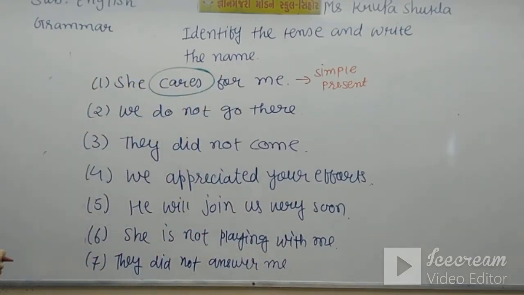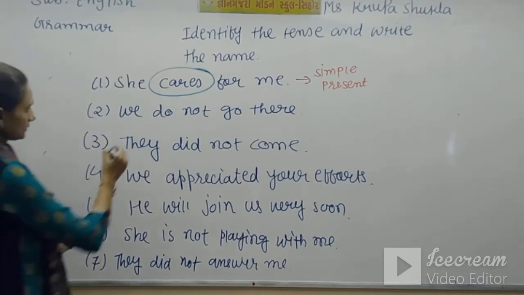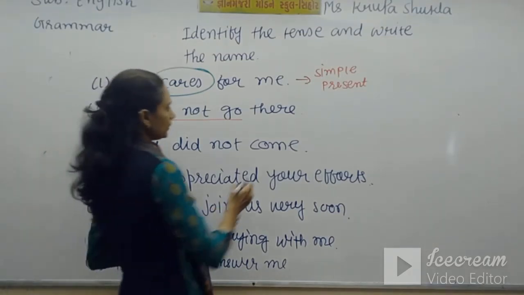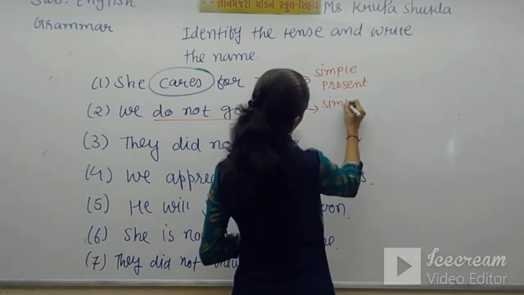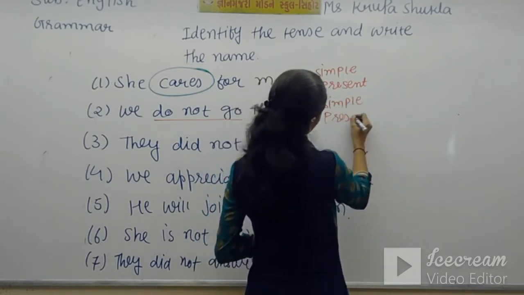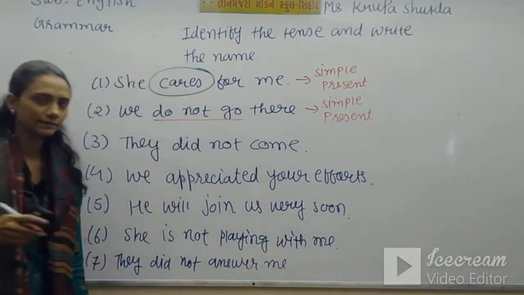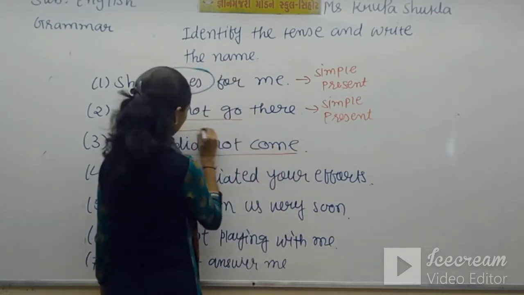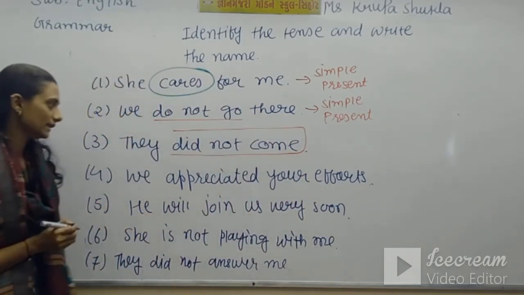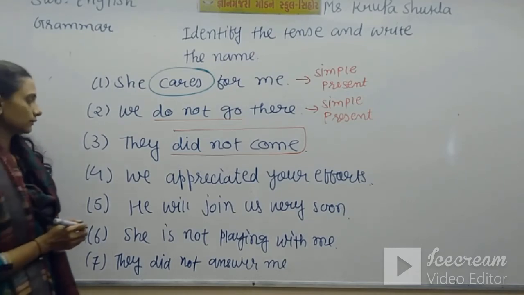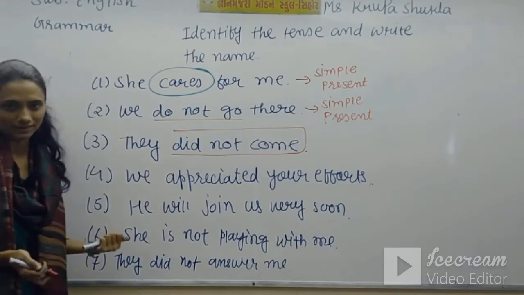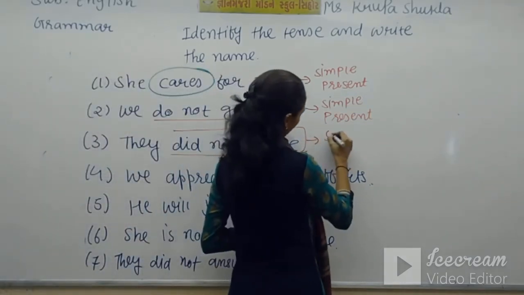Second is, we do not go there. So again here we have do not go, and do and does we use in simple present tense. So this is a sentence of simple present tense. Just focus on the verb part and you will get your answer. They did not come. So here our verb part is did not come. And as you all know, always did is used in simple past tense. So it is simple past tense.